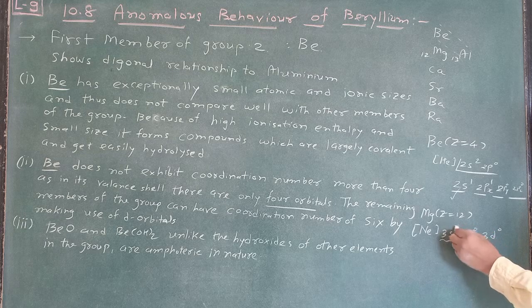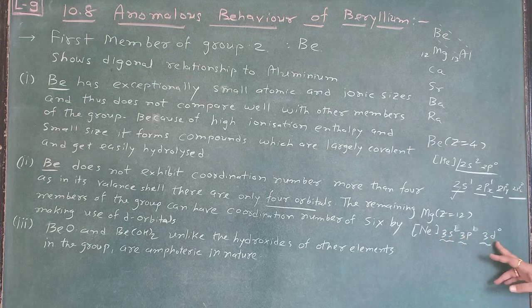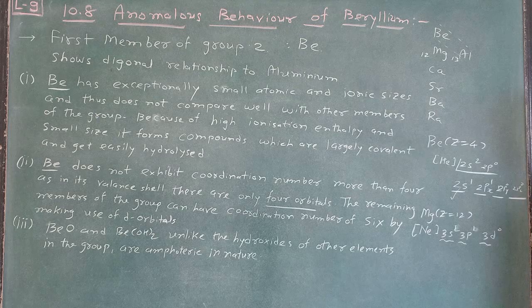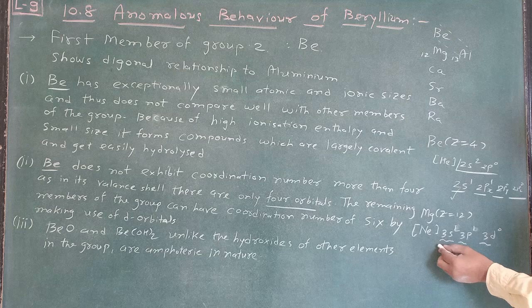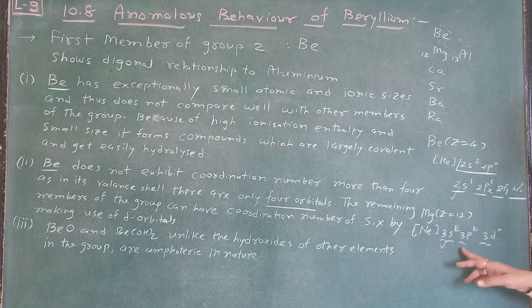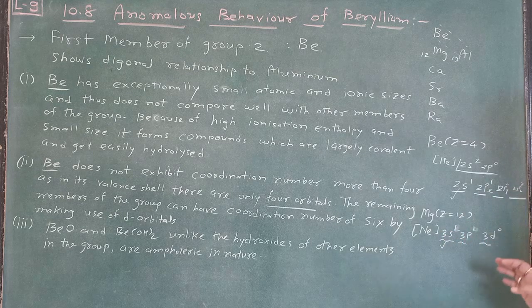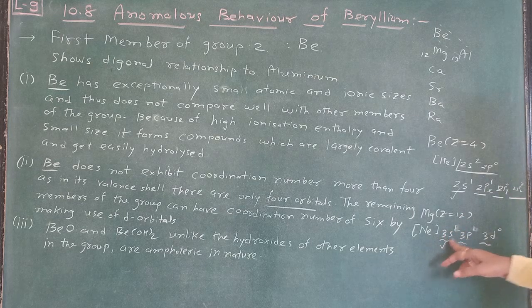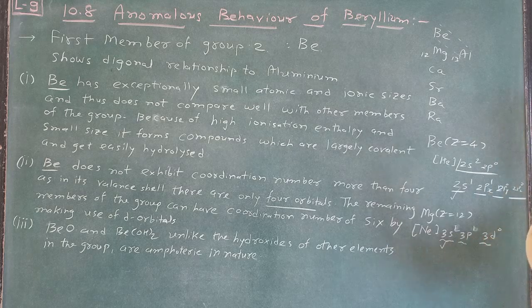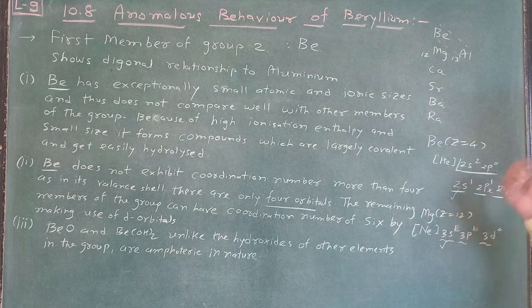Suppose this electron is donated towards this 3p1. So 3s1, 3p1, and 3d is also there. That means suppose 6 members are there. Suppose 6 is there. So 3s and 3p, we can say another 3. So 1 is 3s, 3px, 3py, 3pz. So 3 plus 1 is 4, and from 3d only 2, so another 2 orbitals of this.